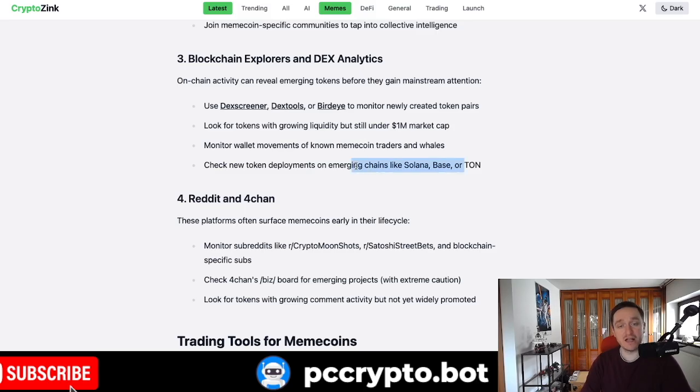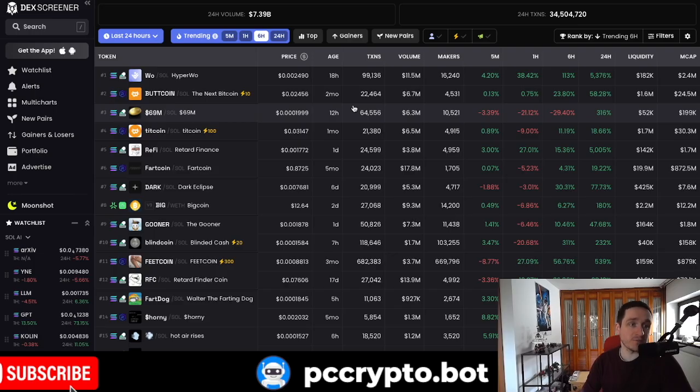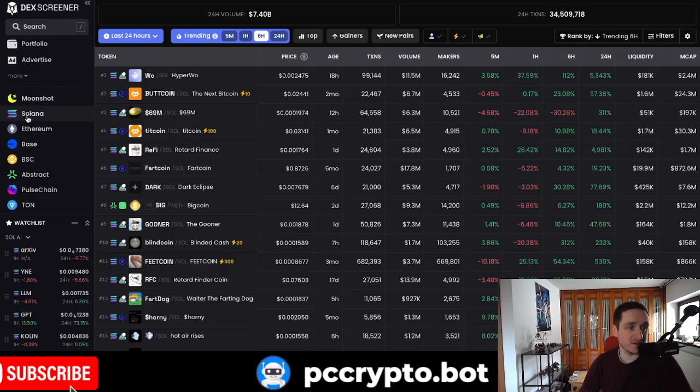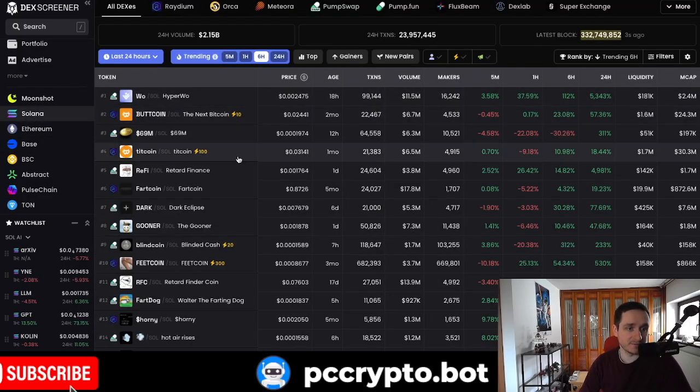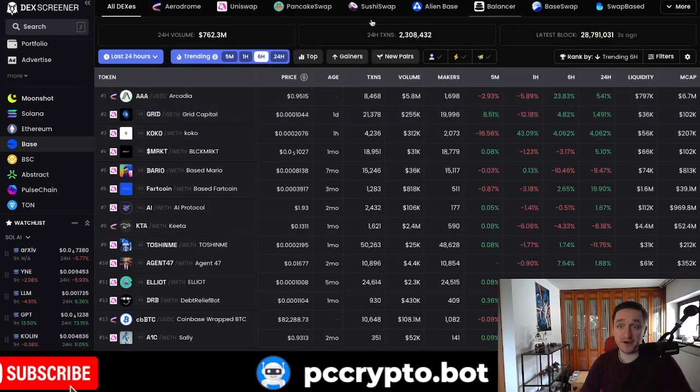Now, another thing is looking at popular chains like Solana and Base. Those are the two most popular ones for meme coins. Ton and Tron are actually other examples that are popular. Now, this is where we're going into Dexscreener. Dexscreener has a very good thing for looking at what's popular right now. You can look for particular chains. You can go, for example, just with Solana here, and see what's on Solana. You can just look on Base and see what's on Base on particular exchanges.